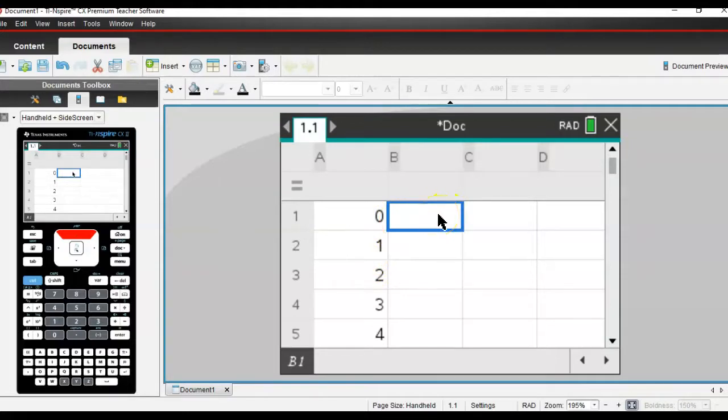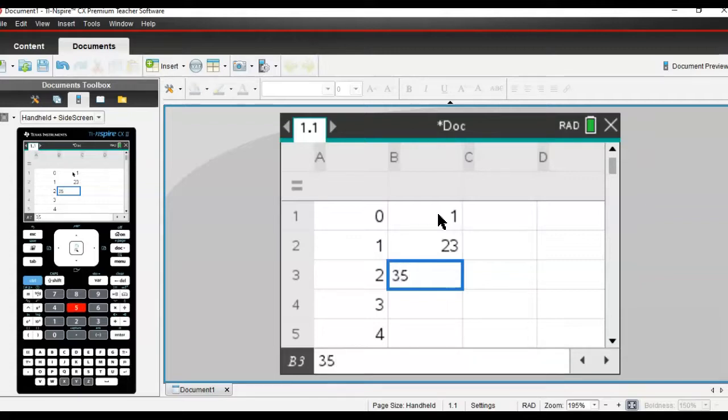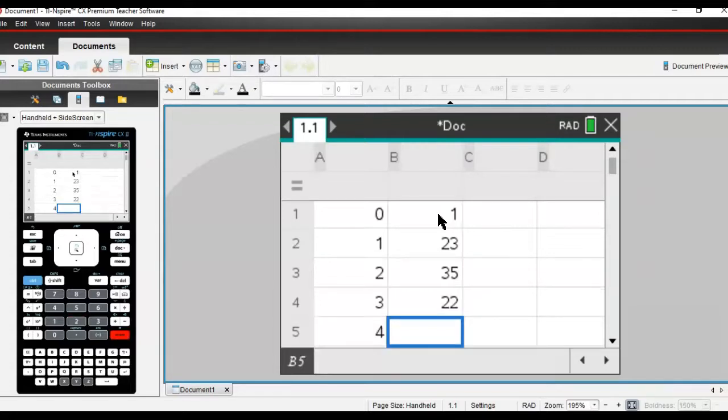In the second column, I'm going to put their frequency. So 0 actually occurred one time. Making 1 of the 5 shots occurred 23 times. 35 is how often we made 2 shots. 22 is how often we made 3 shots. 13 is how often 4 shots was made. And 6 is how many times 5 shots was made out of 5.